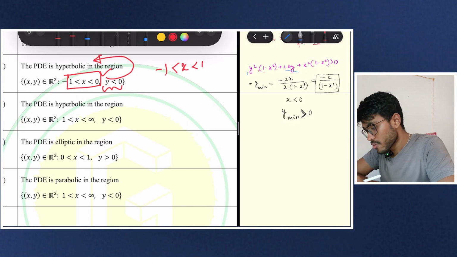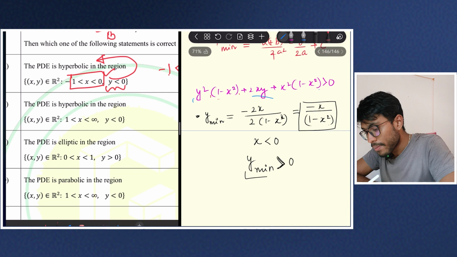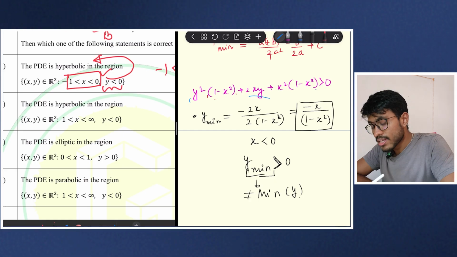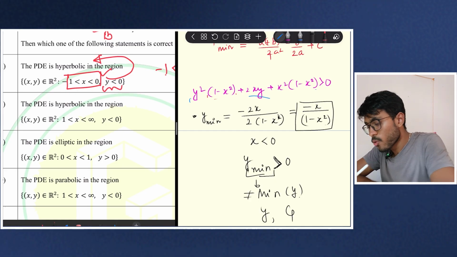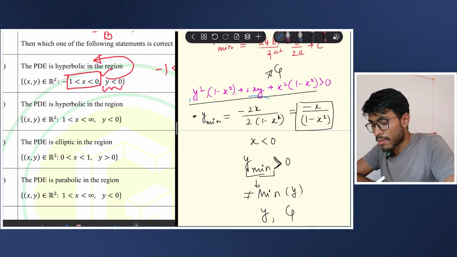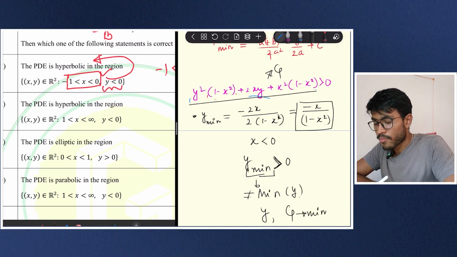Okay, so you have to understand this y mean is not equal to the minimum value of y. This is the value of y for which this whole expression, that is g, will be minimum, not this y.